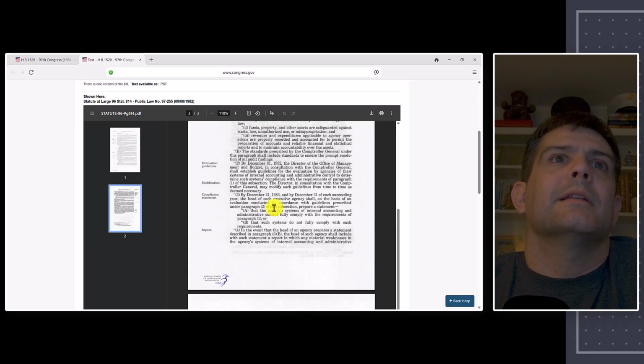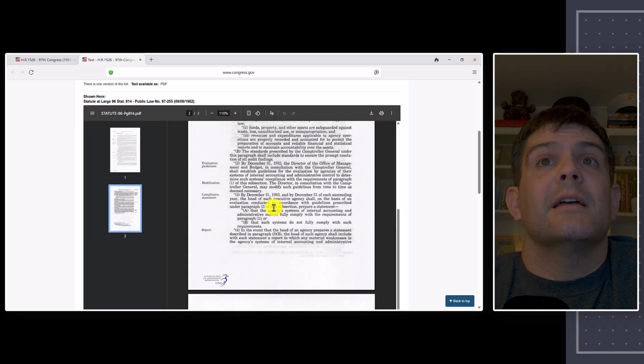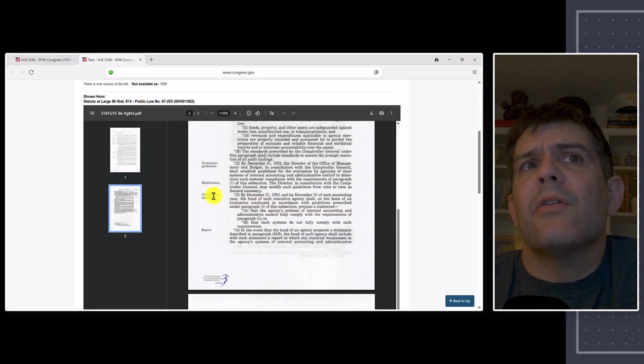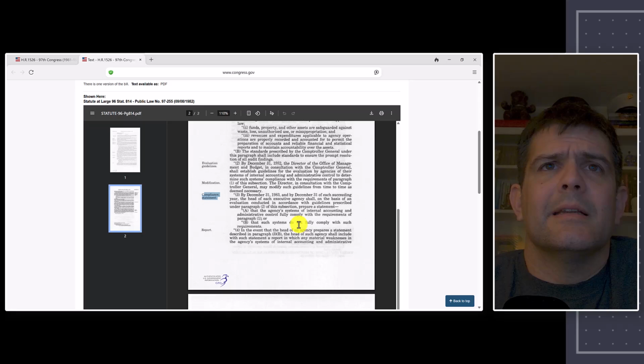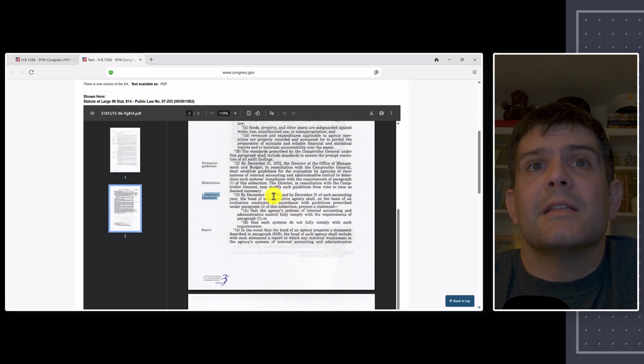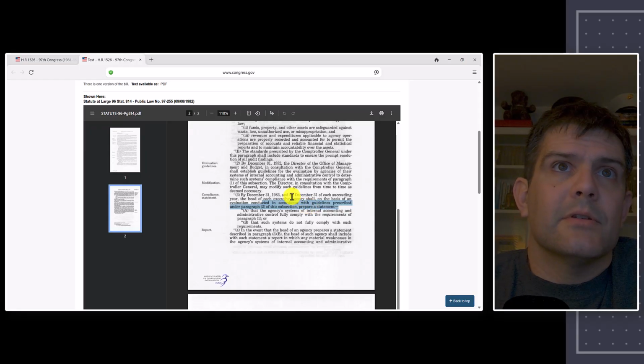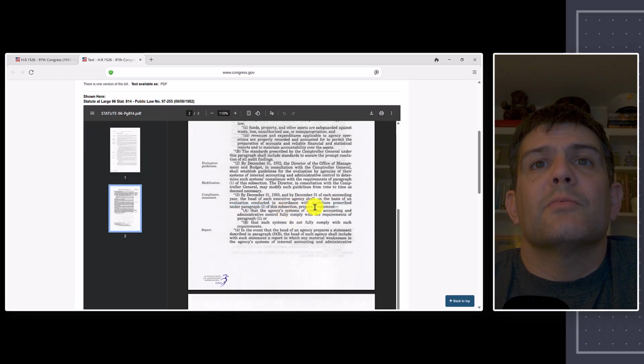It is directing the agencies to establish and manage their internal control system and then report on it and evaluate it. So there you go. Now the third big statement, compliance statement. Now what is this? So starting in December of 1983, each executive agency shall, on the basis of an evaluation conducted in accordance with the guidelines prescribed under paragraph 2, what we just talked about, shall prepare a statement.